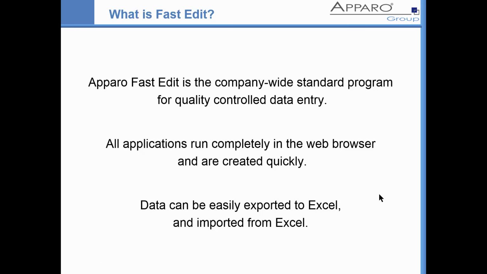This video is intended to clarify what FastEdit is and what possibilities it offers. Apparo FastEdit is a tool for creating data entry applications, so-called business cases. These run in the web browser and do not require any installation on the user's computer. One of the priorities is the complete integration of Excel.